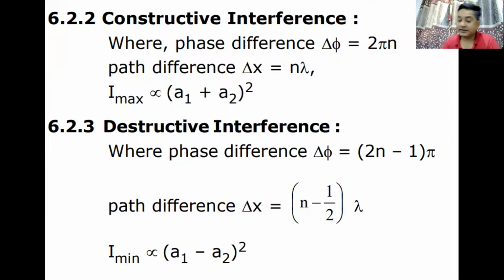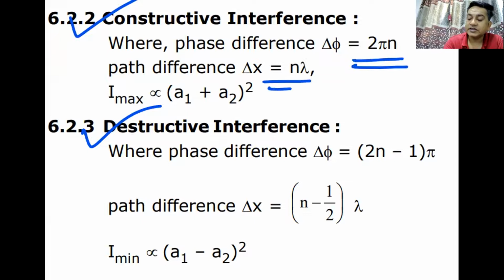The next heading is types of interference. It is constructive interference and destructive interference. We have seen for constructive interference, path difference is n lambda and phase difference is 2n pi. Intensity maximum is (A1 plus A2) whole squared. Intensity minimum is (A1 minus A2) whole squared. For destructive interference, path difference is (n minus half) or (n plus half) lambda, and phase difference is (2n minus 1) or (2n plus 1) pi.